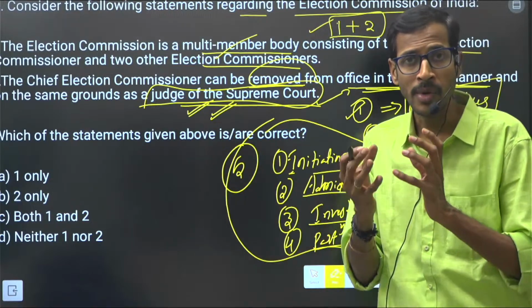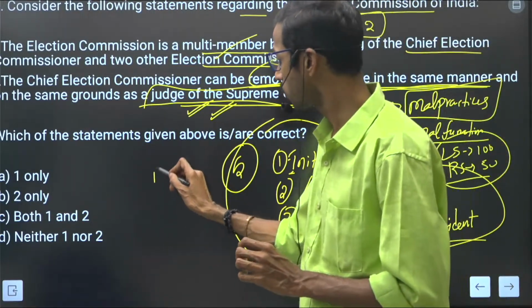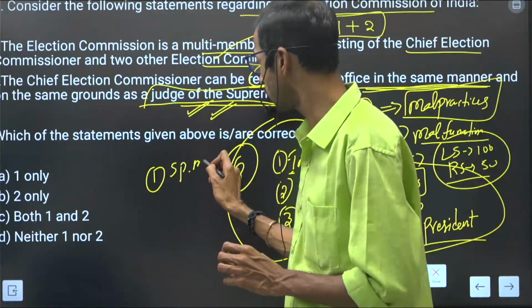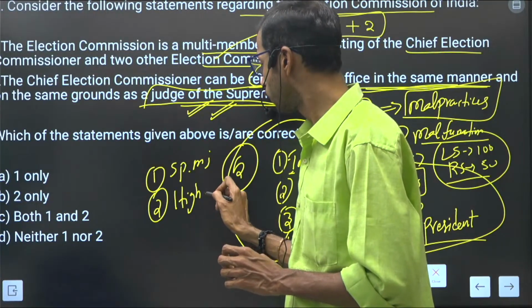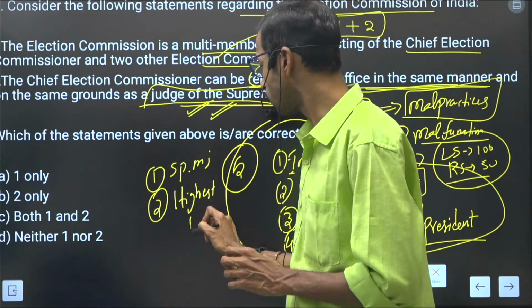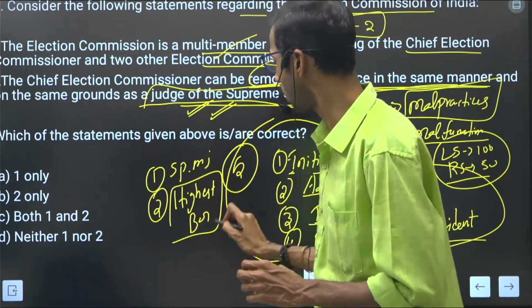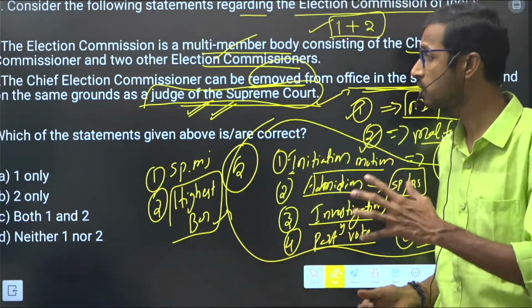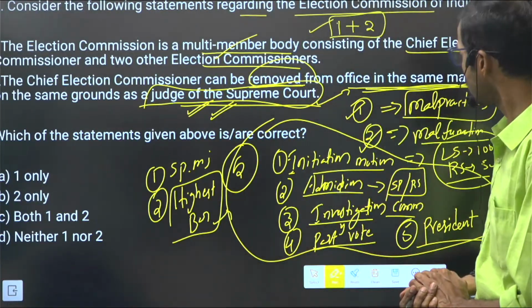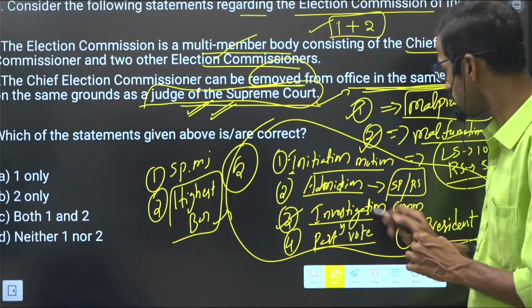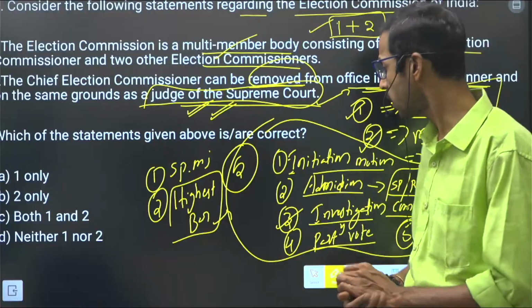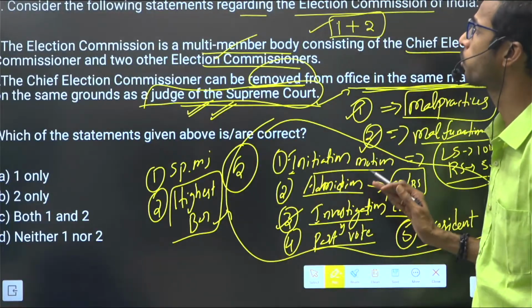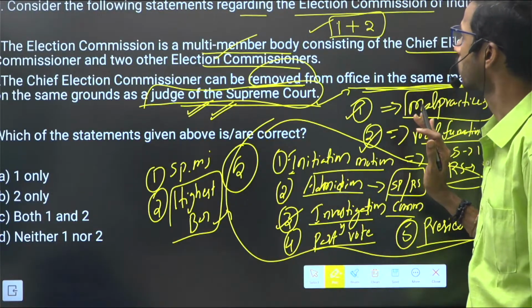What is the main theme of this difficult procedure? First of all, a special majority should be there, and also the highest offices are included here, right? So that is the main important thing. The scrutiny and investigation are completely carried out by some experts or judges also, right? So that's why it is a very difficult procedure. So we have to focus on this, right?